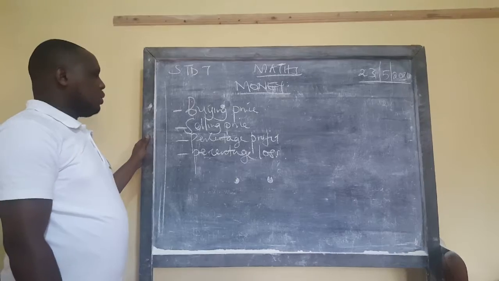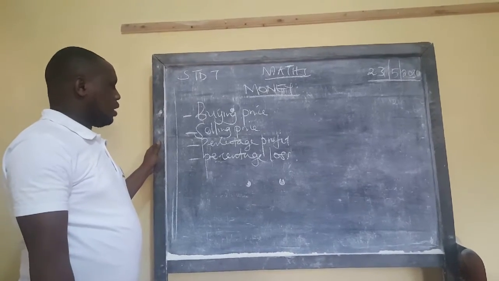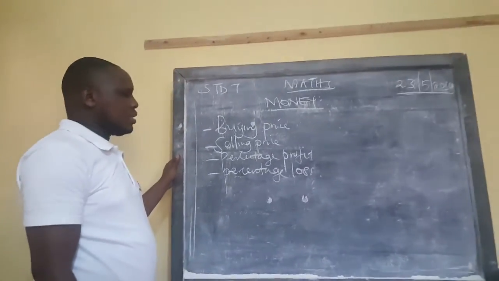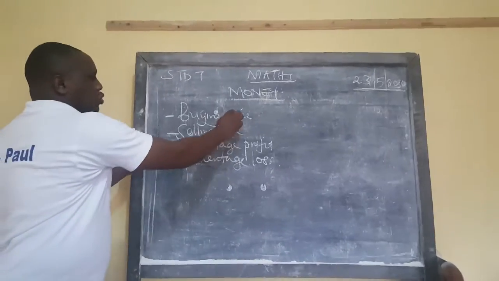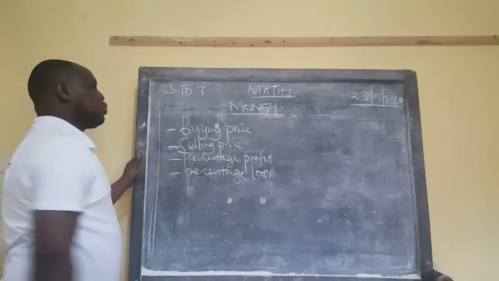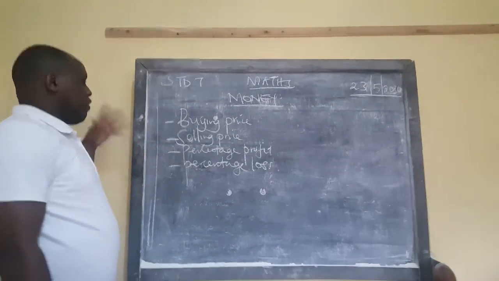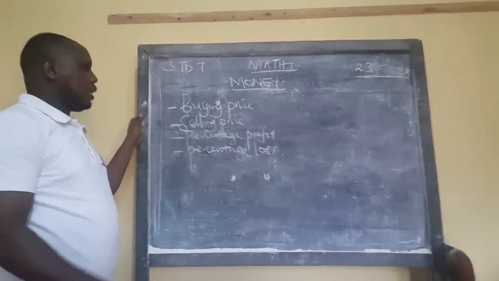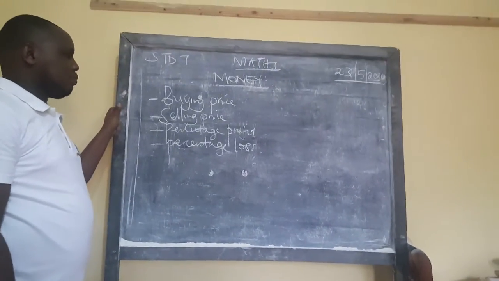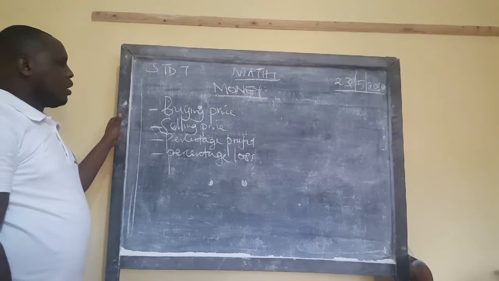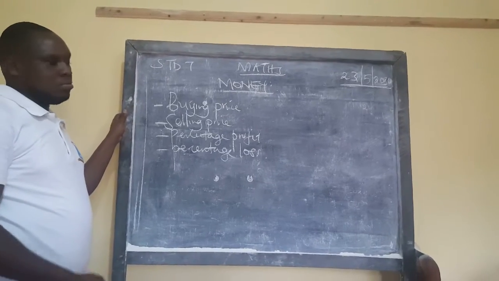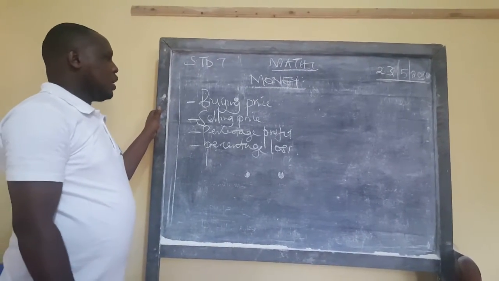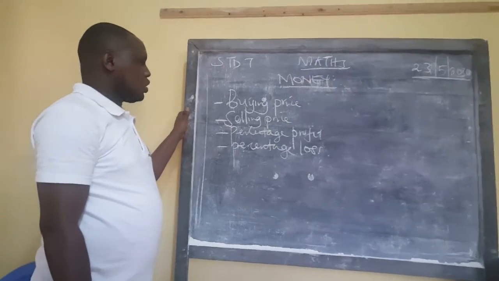And it will not be a very difficult lesson. It's going to be very interesting because I'm going to show you how you can interact with money. Whenever you are given some money to go and receive some change from a shop, if you are given a discount, what are you supposed to do, and such like things.